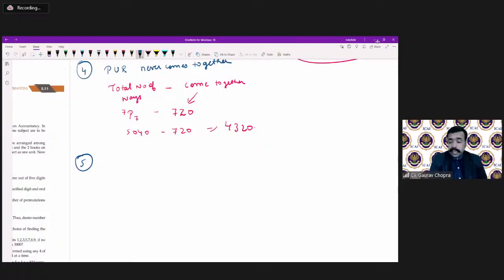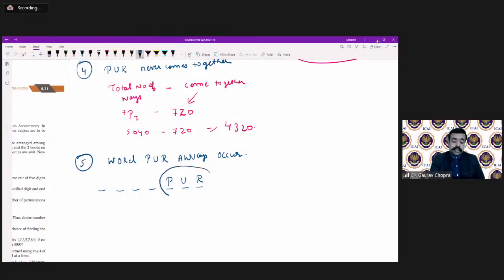Next is the fifth part. The word PUR always occurs. Now what to do for this? Again we have 7 places and PUR must always occur, but it can occur at any place. At the end, in the beginning, any place.